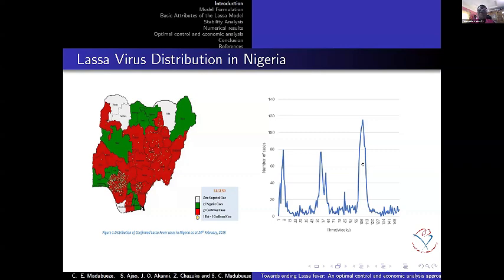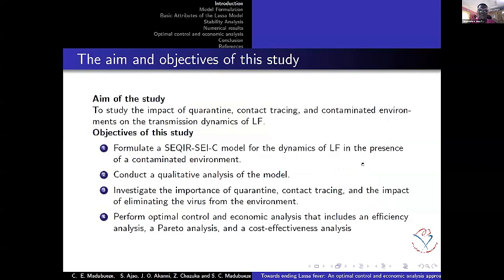We cannot really pinpoint whether it is the weather that is affecting it, or the time when people are preparing for farming work. Those are the questions that are open in Lassa fever research. So these are the cases within 3 years. Now, what we want to look at is what is actually causing this Lassa fever virus, because they say human-to-human transmission is very rare, and it's very rare for rats to bite someone. So we look at it: the environment may have an impact on the transmission of Lassa fever.